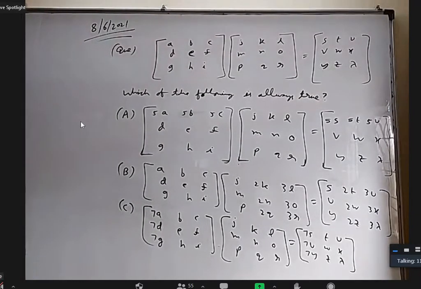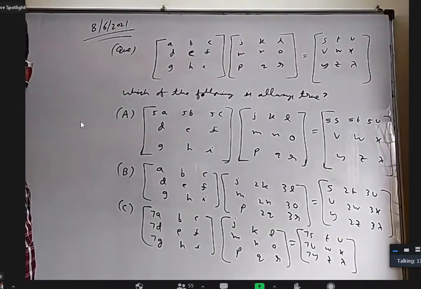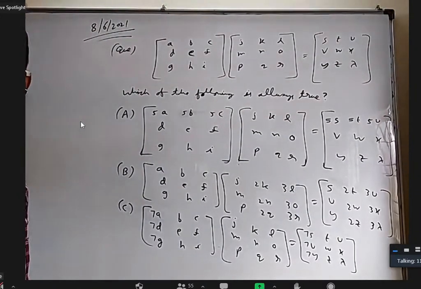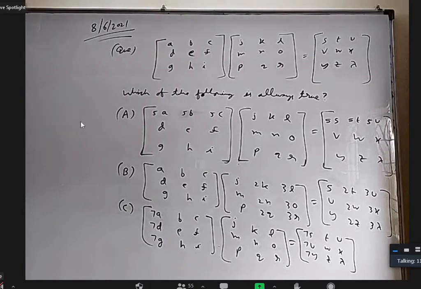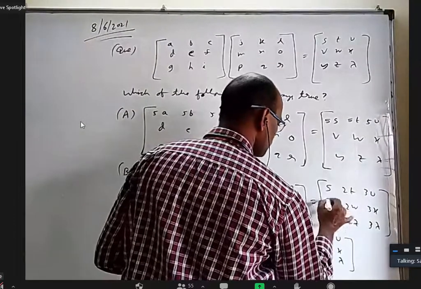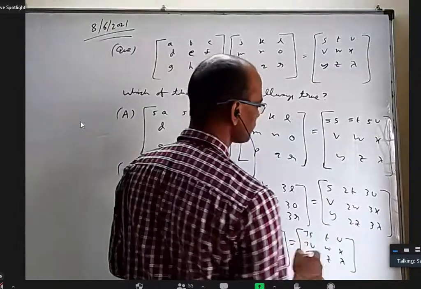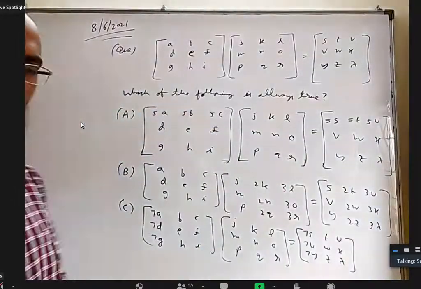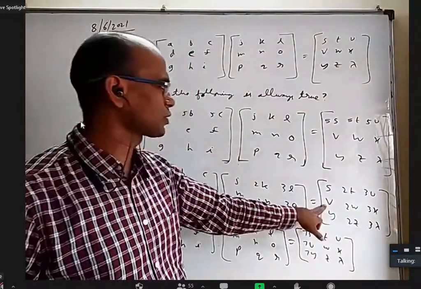Sir, if option B was to be true, then the right hand side should be S 80 and 27U. Oh, I wrote something wrong there. Wait. Is it V, I think? Is it because of that you are saying? Okay. What about now? Sorry, this you write V only. By mistake, I wrote something.